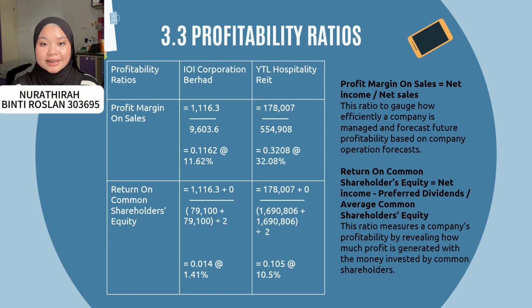Next, return on common shareholders' equity. This ratio measures a company's profitability by revealing how much profit is generated with the money invested by the common shareholders. It also indicates the efficiency with which a company is using the shareholders' equity to generate net income. For this ratio, the formula is net income minus preferred dividends divided by the average common shareholders' equity.